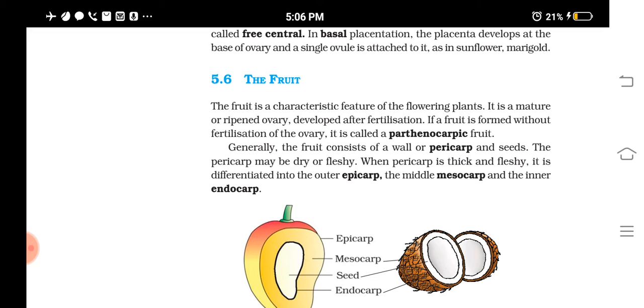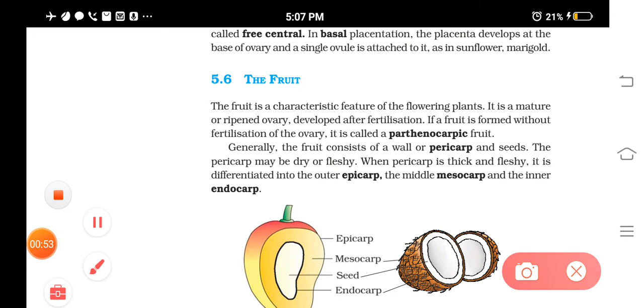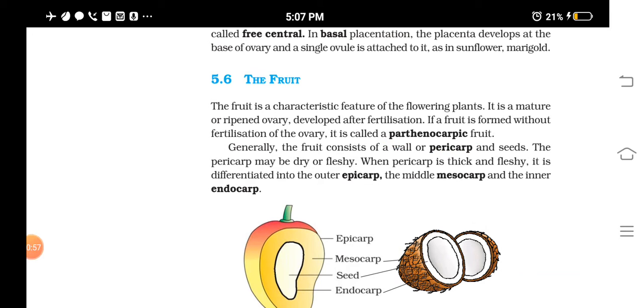So I have told you the flower's female part is having what? Ovary, style and stigma, isn't it? And the ovary, when it matures, will develop into fruit. Clear? And if the fruit is formed without fertilization of the ovary, then that kind of fruits are called parthenocarpic fruits. What are they? Parthenocarpic fruits.